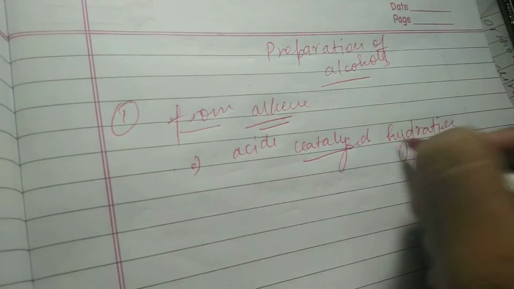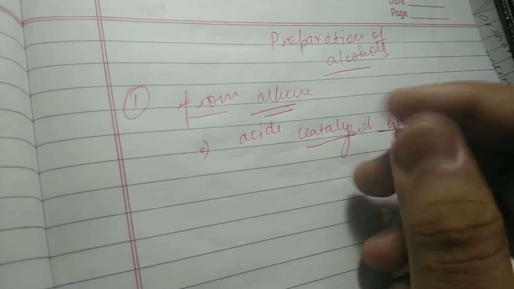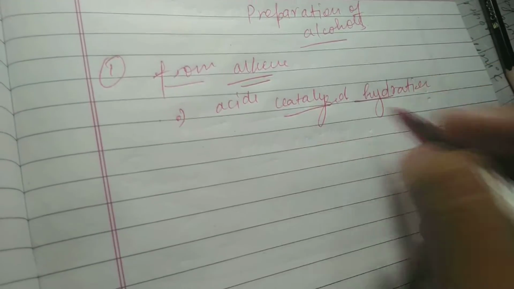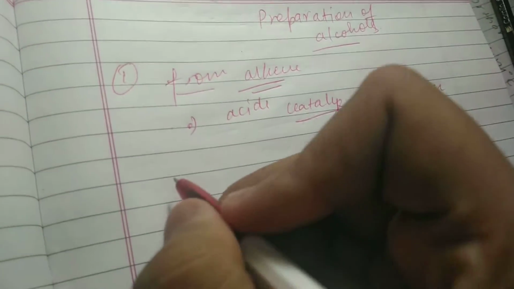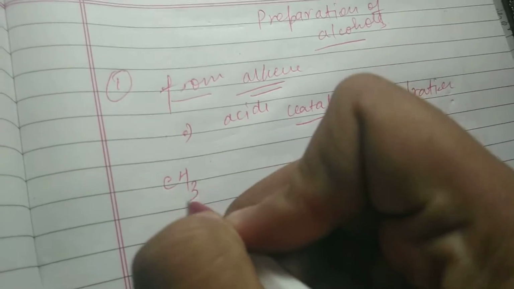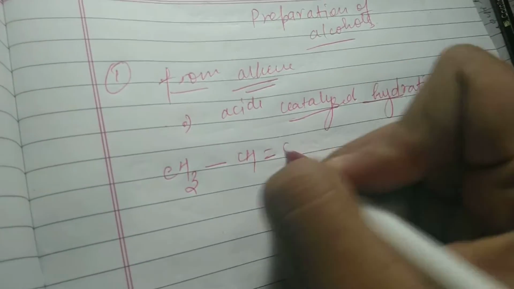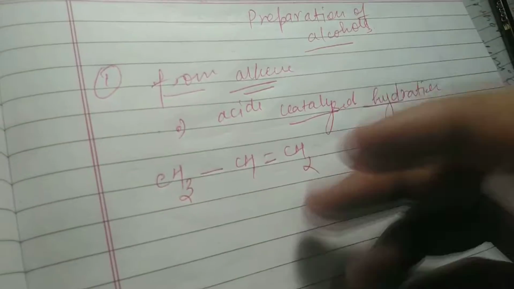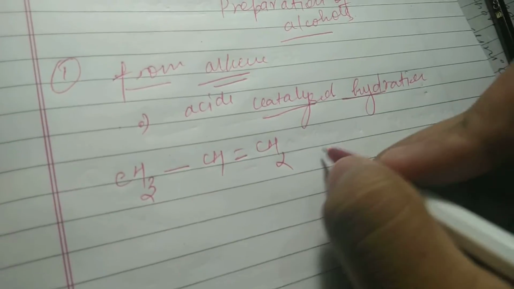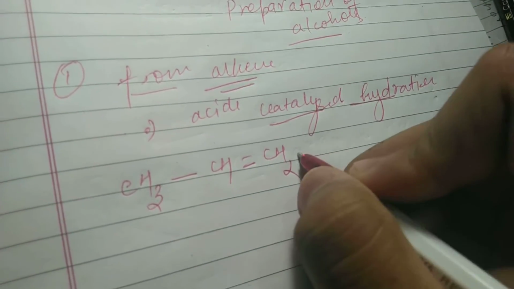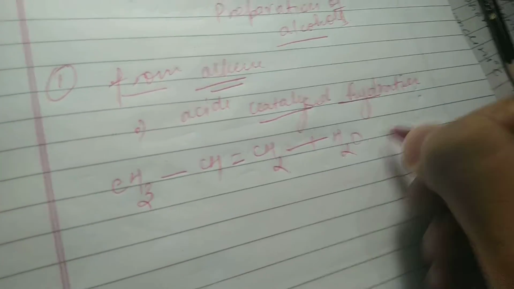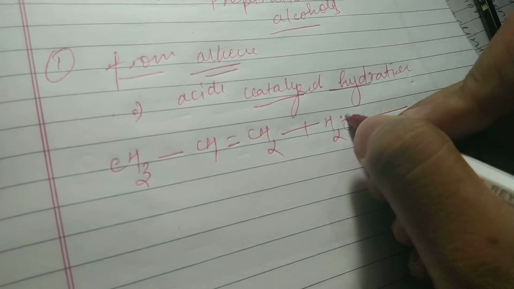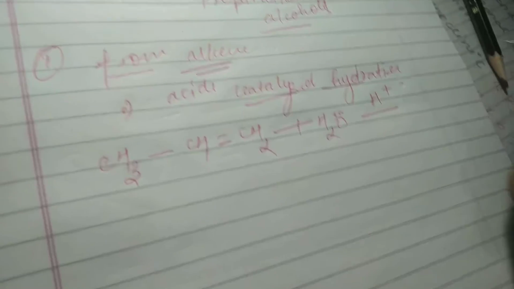Okay. So I will not go in deep. So we will just start from the reaction. What we have to do here. So firstly we will take an unsymmetrical alkene. Let it be CH3, CH double bond, CH2. So this is an unsymmetrical alkene. We can take a symmetrical alkene also or a simple alkene. Now what we will do? We will add H2O, means water, so it has lone pair, and in the presence of H plus, means acid.